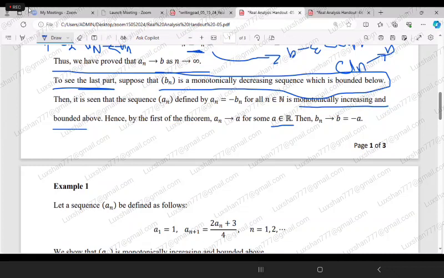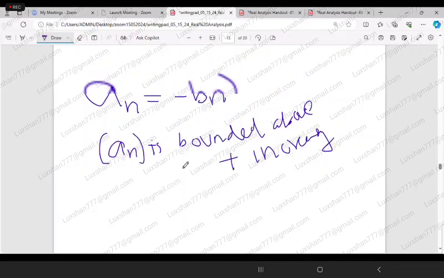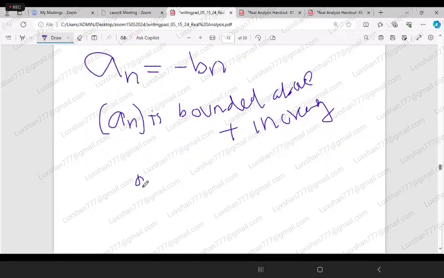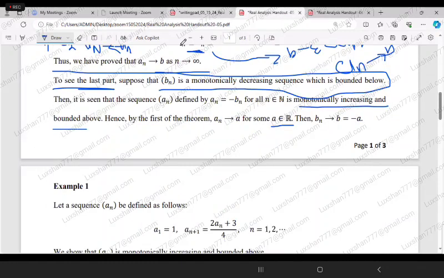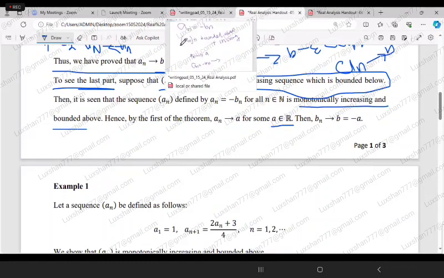Look here. Earlier we said that An tends to A, because An is bounded above. Now An is equal to minus Bn.